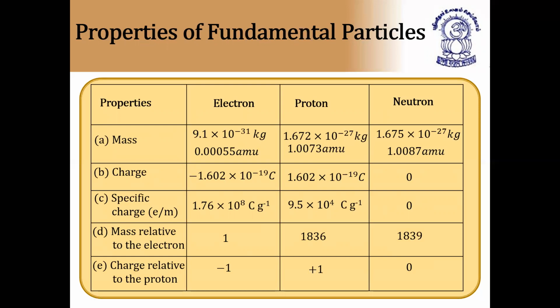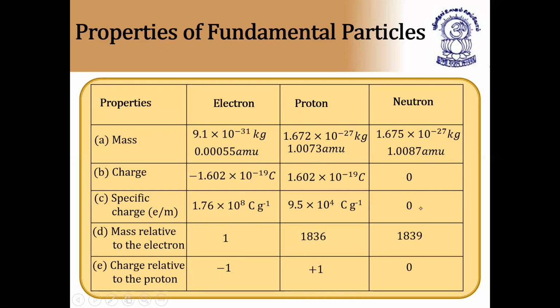The mass of electron is 9.1 × 10^-31 kg. Mass of proton is 1.67 × 10^-27 kg, and mass of neutron is slightly higher, that is 1.675 × 10^-27 kg. And in AMU, the electron is 0.00055 AMU, proton is 1.0073 AMU, and neutron is 1.0087 AMU. So slightly higher than proton.